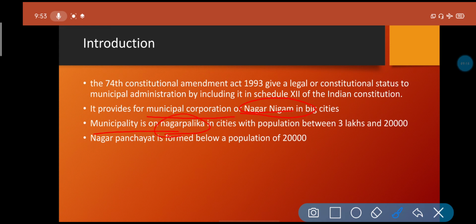You will observe the municipality in small cities with a population between 3 lakhs and 20,000. The last one is Nagar Panchayat, which is formed below a population of 20,000, that is, a semi-town, which is not a village but also not quite a town, settled on the side of towns or cities. So semi-town areas are where we get the Nagar Panchayat. This is a brief introduction to the three structures. Now we have to know the details of the three structures under the urban government.